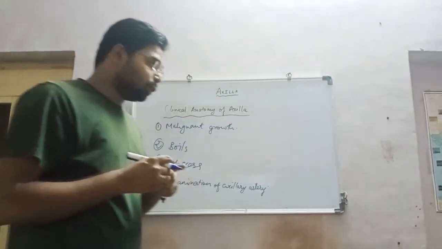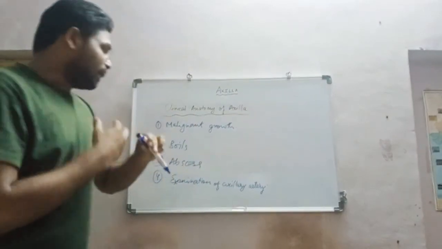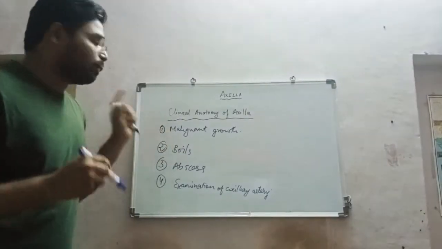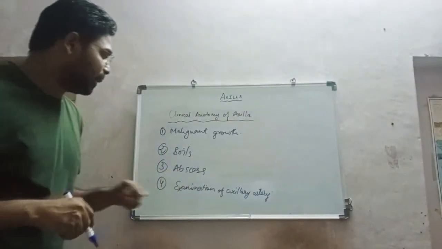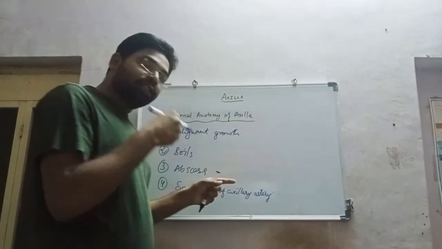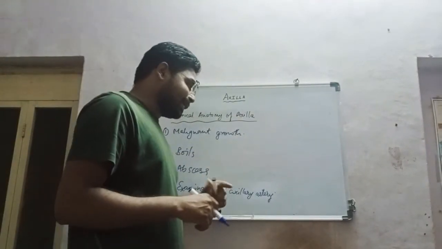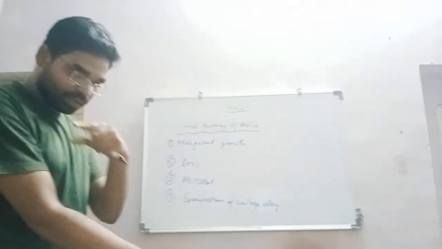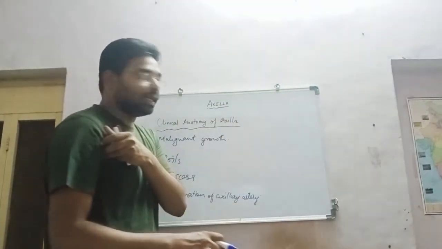Boils: this part has more sebaceous glands, so boils form here. If boils are left untreated for a long time, abscesses form, in which we drain the pus collected in the folds of the axilla. Now the examination of the axillary artery is very important. If there is a hemorrhage in the distal part of the forearm, we compress the axillary artery to stop the bleeding.